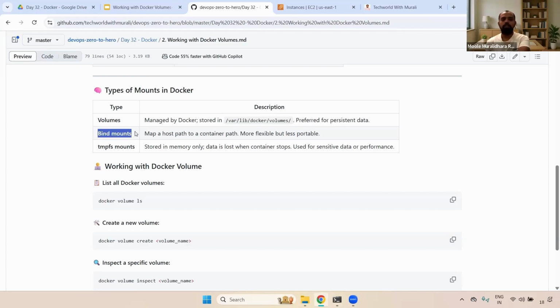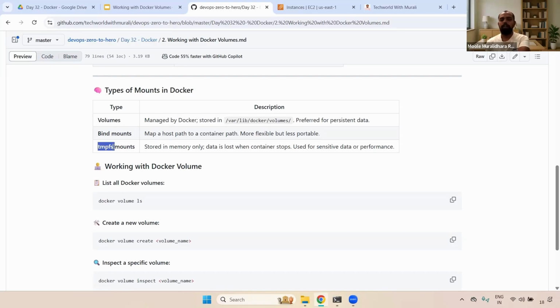And next one, bind mounts. It is mapped from the host path to the container path. Whatever host path, to the particular container path. More flexible but less portable. You can't share it from one to another. But volumes we can do, right? With multiple containers, we can attach the same volume.